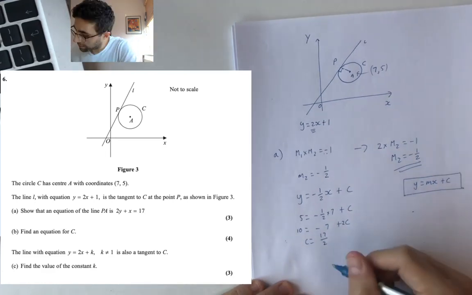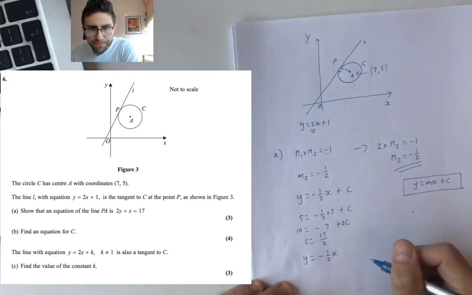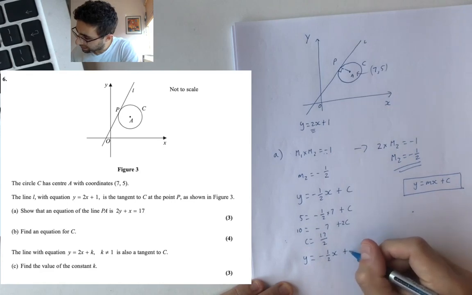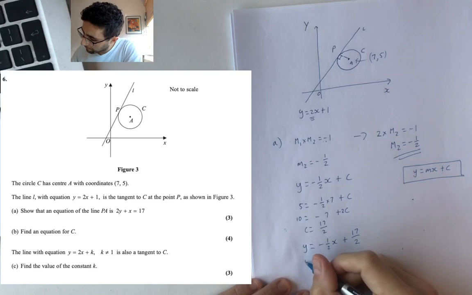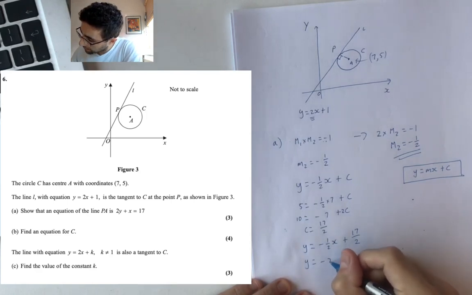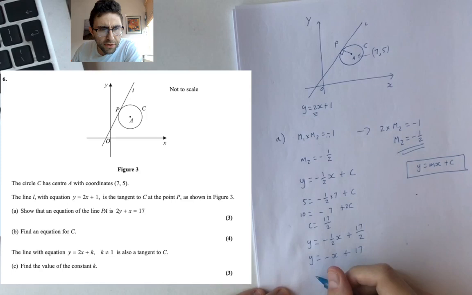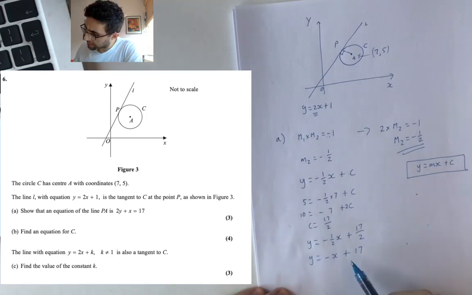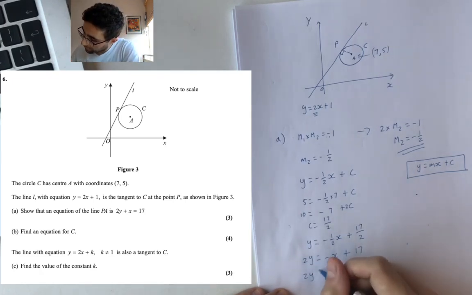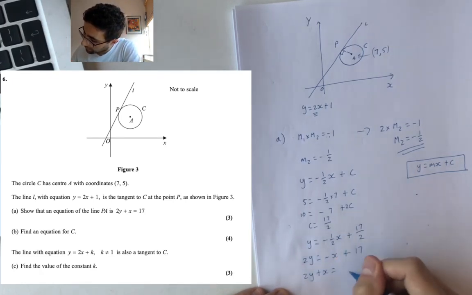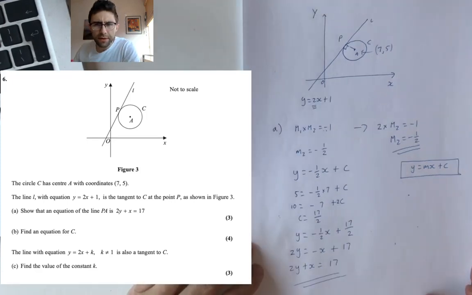Putting that back in, y equals minus a half x plus 17 over 2. Times everything by 2, y equals minus x plus 17. Move the x across. Oh, did I not times something? Wait a second. Oh yeah, times, so it's 2y. And then move the x across, 2y plus x equals 17. So that's just part A.